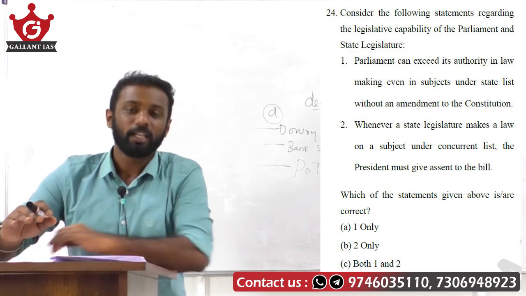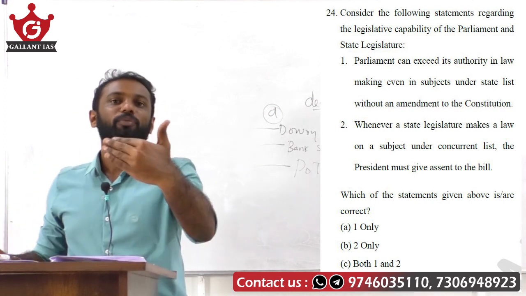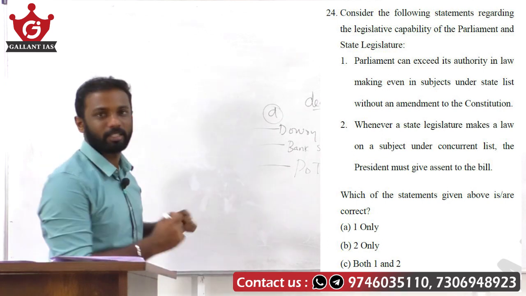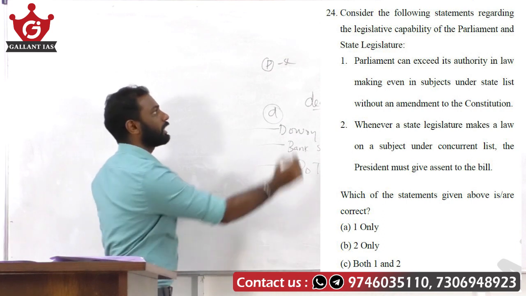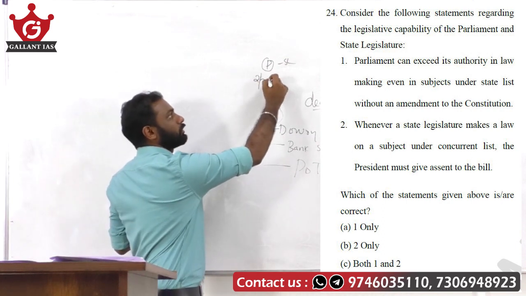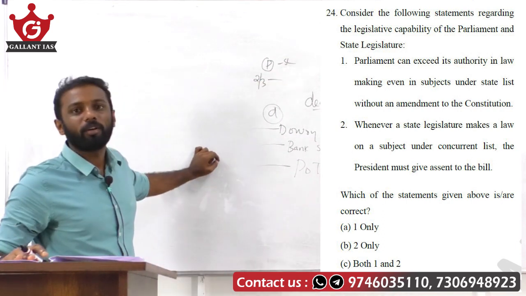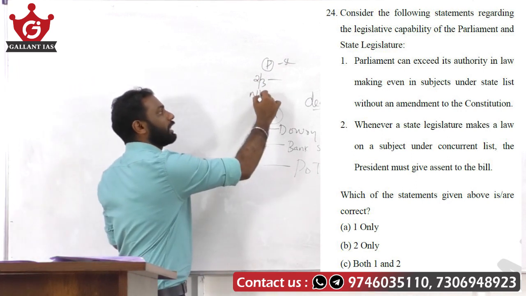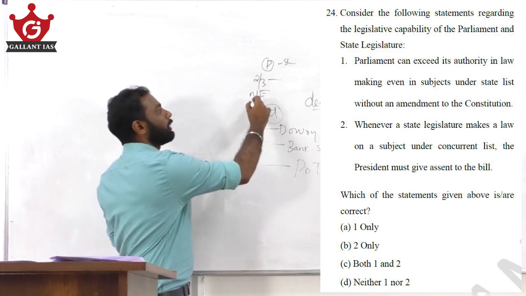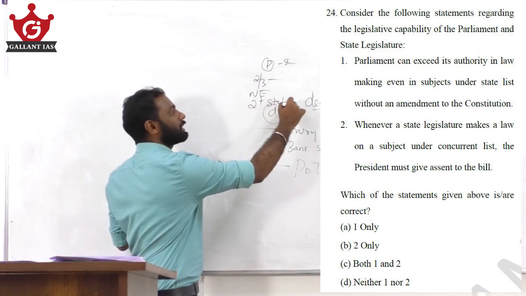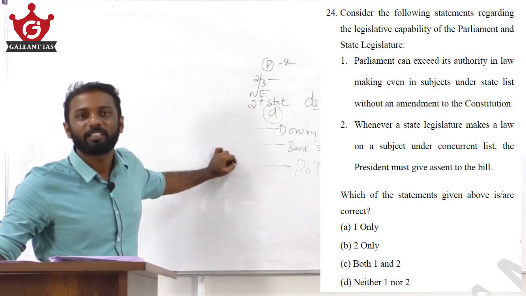Yes, exactly. Under the unitary features of our Constitution, there are 5 circumstances under which Parliament can make law on the state list. If Rajya Sabha passes a resolution by 2/3 majority, then Parliament can make law on the state list. When national emergency is in operation, Parliament can make law on the state list. When 2 or more states make a request, Parliament can make a law on the state list.